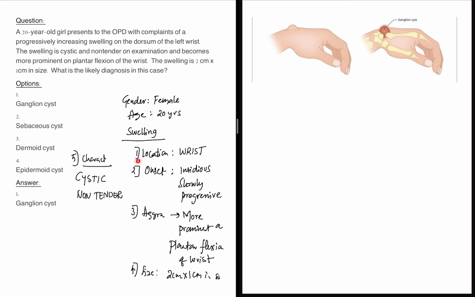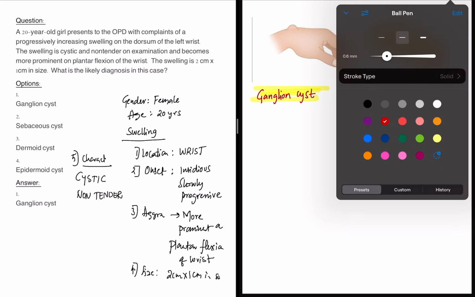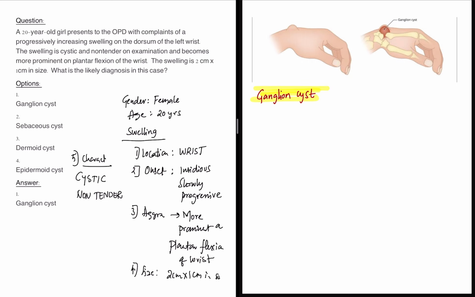It arises on the location wrist. And one clinical clue here is that it becomes more prominent on flexion of the wrist. That means whenever you see this, I'm talking about a ganglion cyst. The diagnosis is made on these features, and there are a lot of characteristic features that you need to know here. A ganglion cyst is commonly found on the dorsum of the wrist.